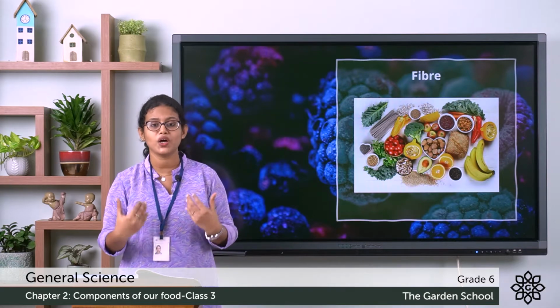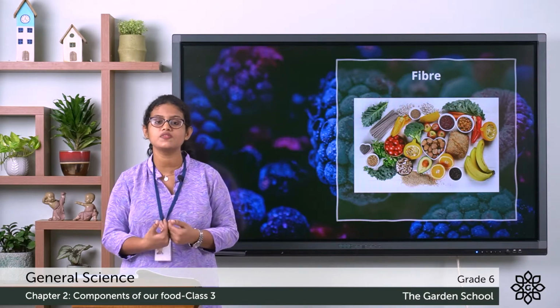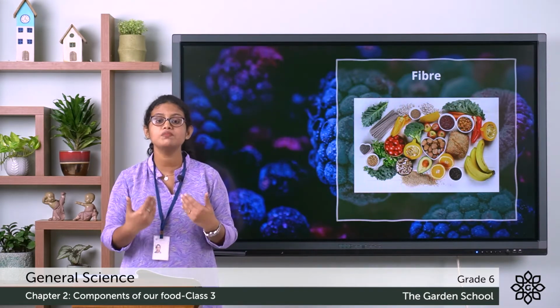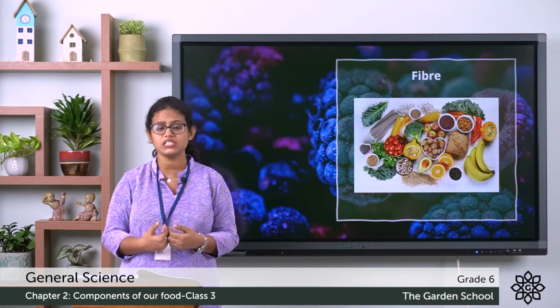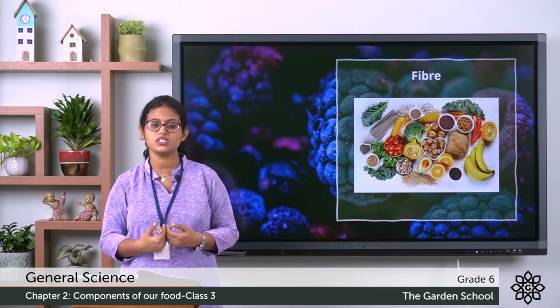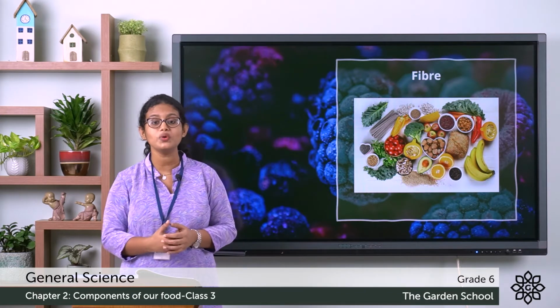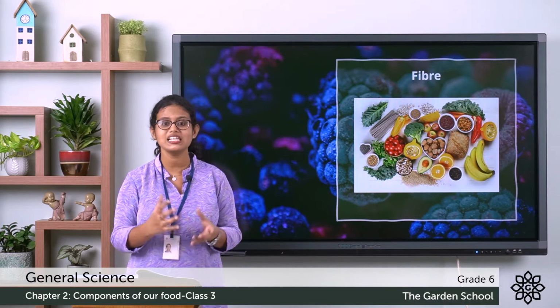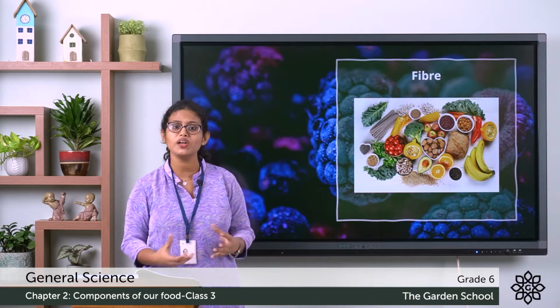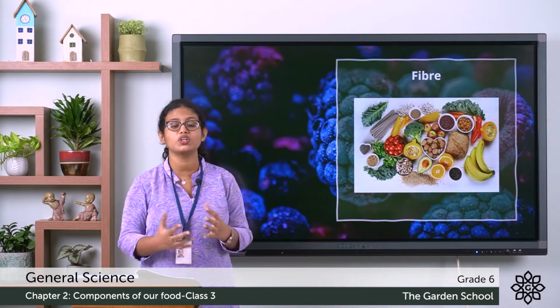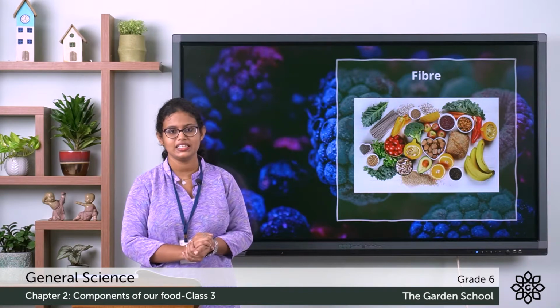You know why? Because it keeps our digestive system healthy. It helps to remove all the waste materials from the digestive system out of the body. So you must include fiber-rich food in your diet because it is very important to your body. It keeps your digestive system healthy.